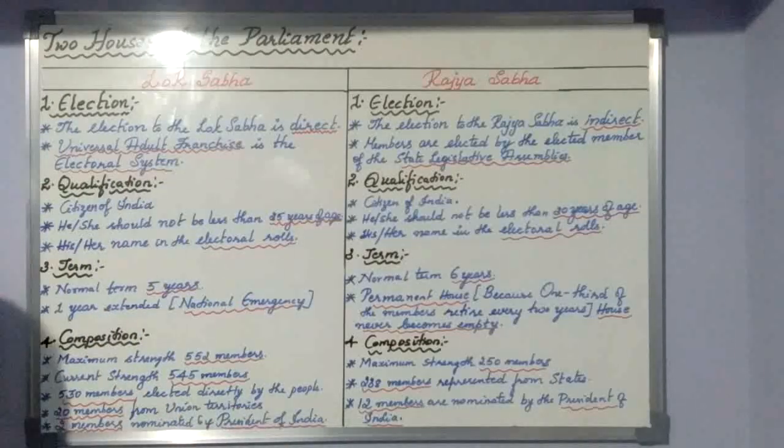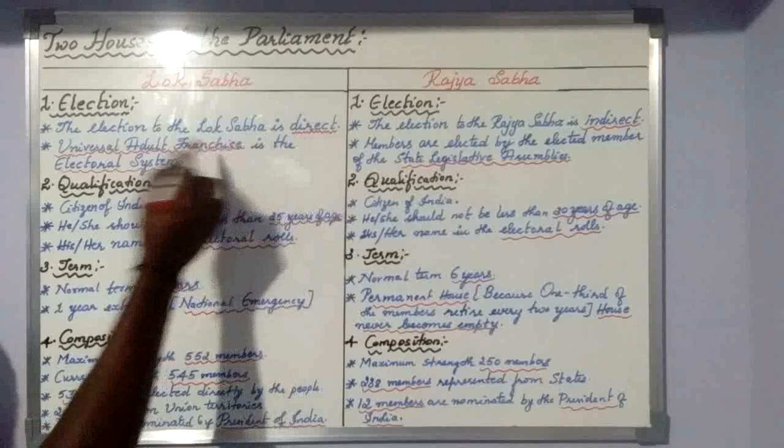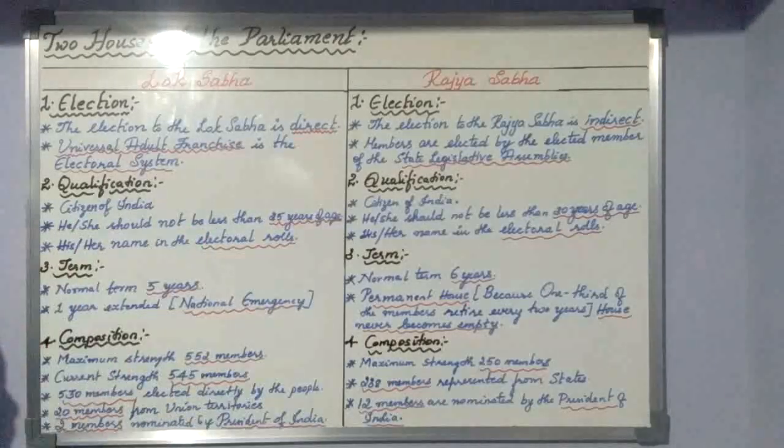For example, in school elections, when we select the head boy and head girl, the election takes place like that, as a direct election, and it is a secret ballot. It is called a secret ballot because whom you are voting for will not be known.